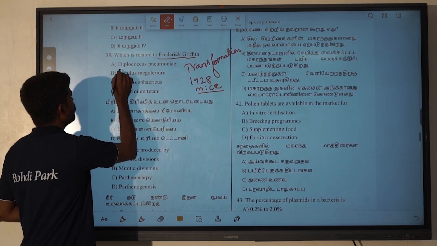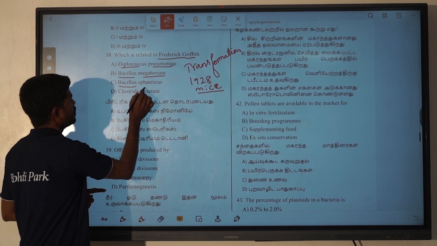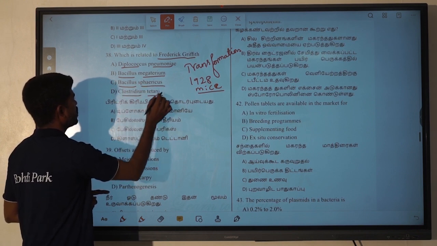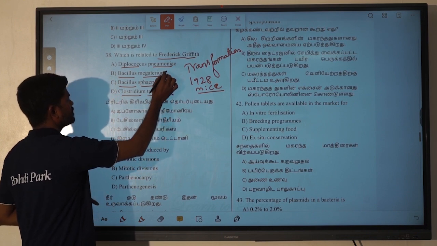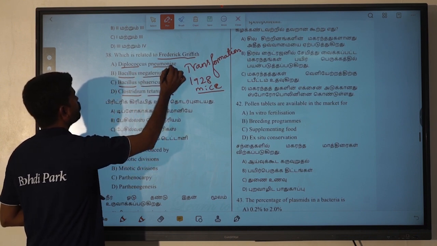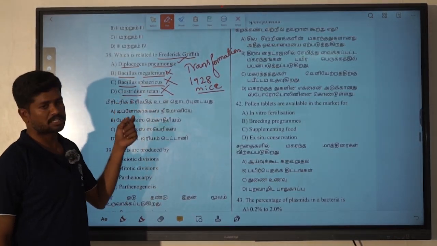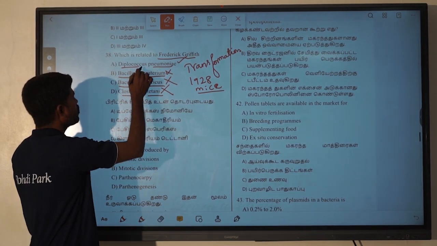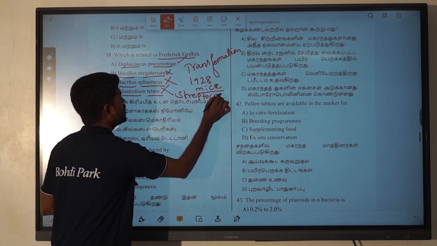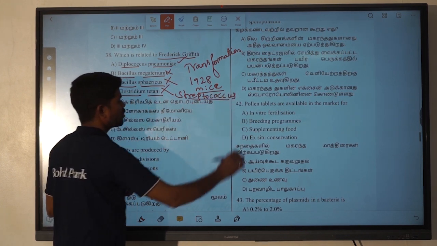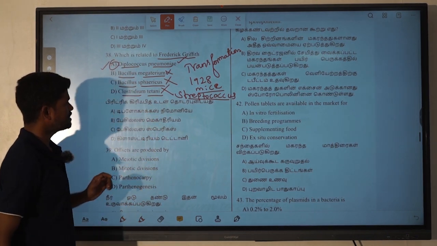The first option is Diplococcus pneumoniae. The second options are Bacillus megatherium, Bacillus sphaericus, and Clostridium tetani. Clostridium tetani is not it. Bacillus sphaericus is not it. Bacillus megatherium is not it. We know about Diplococcus pneumoniae. Is there another name for that bacteria? Streptococcus pneumoniae. Another name for Diplococcus is Streptococcus. The bacteria which are present in a chain are known as Streptococcus. Streptococcus pneumoniae. So for 38, the first option is correct.